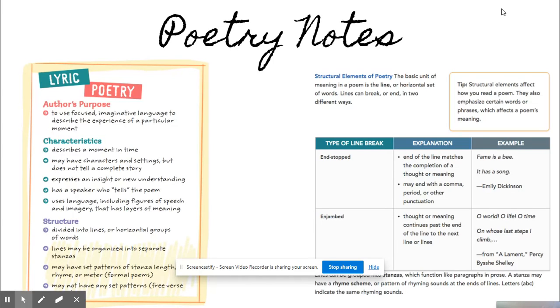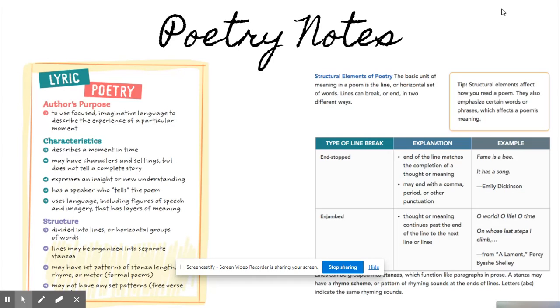Characteristics: it describes a moment in time, may have characters and settings but does not tell a complete story, expresses an insight or new understanding, has a speaker who tells the poem, and uses language including figures of speech and imagery that has layers of meaning.